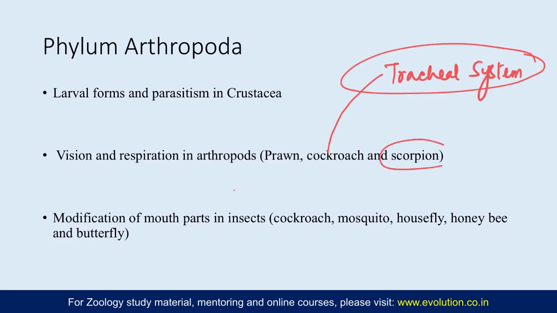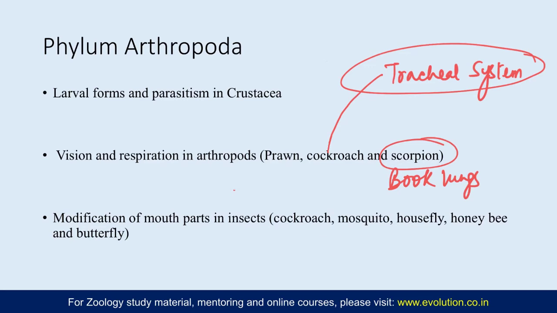Now coming to scorpion being an arachnid, and that too a terrestrial arachnid, it has book lungs as respiratory structure. There are 4 pairs of book lungs which are circular and also sometimes referred to as the pulmonary sacs, and these 4 pairs are found in the 3rd, 4th, 5th and 6th mesosomal segment.